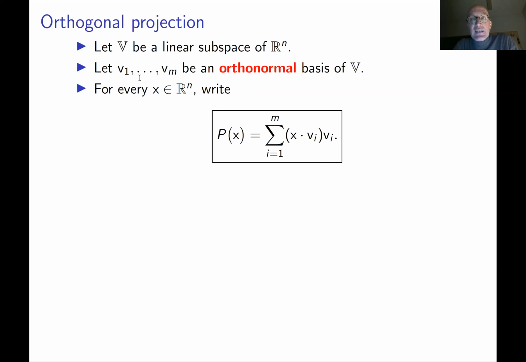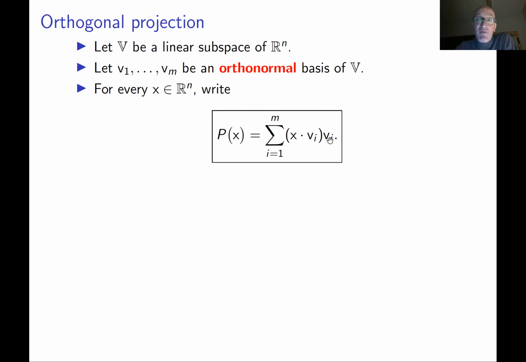We know it exists. Then for every vector x in Rn, we can define vector p of x, which is given by this formula. So it's basically the sum of vectors vi multiplied by x dot vi. Look, this formula is very similar to the formula which we saw on the previous slide.